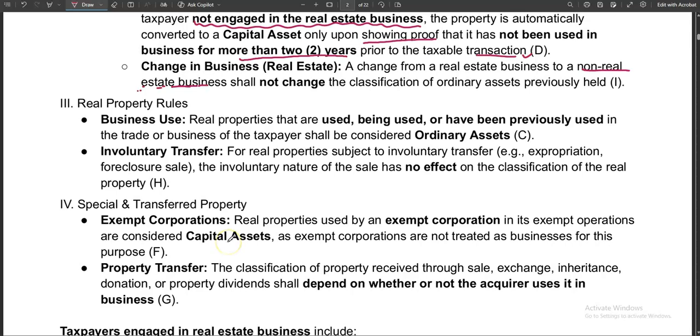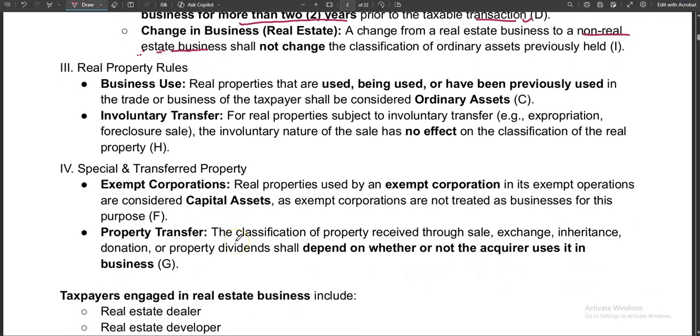Therefore, those assets are capital assets. Now, the last one is if you receive a property by way of purchase, exchange, or inheritance, your intention upon receiving that is the basis for the classification of that property, whether it would be ordinary or a capital asset.